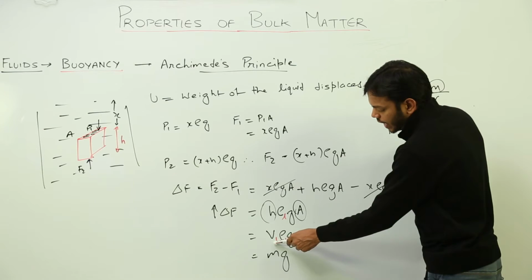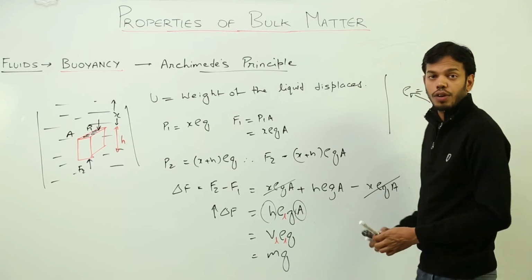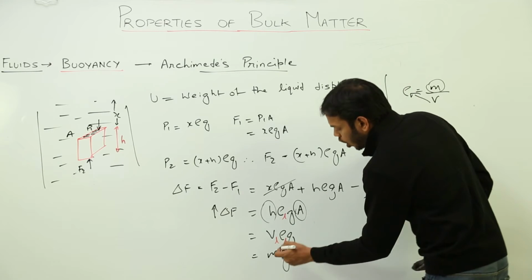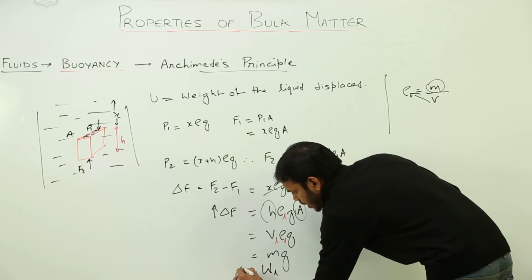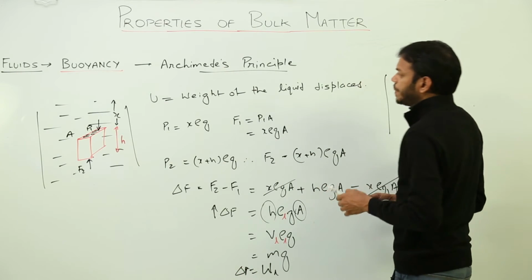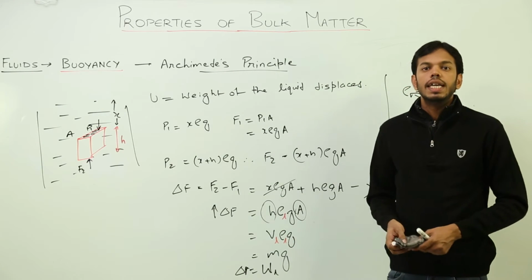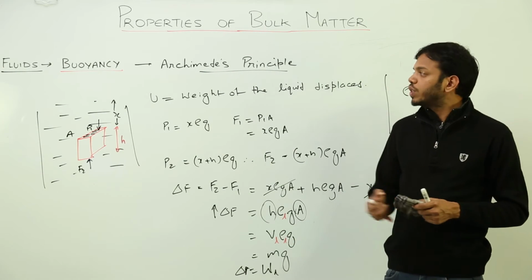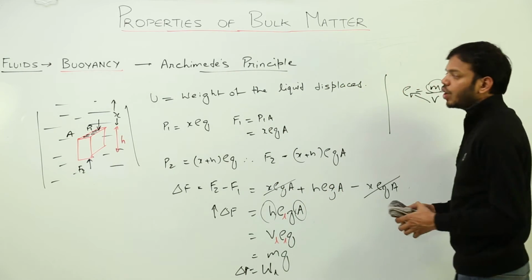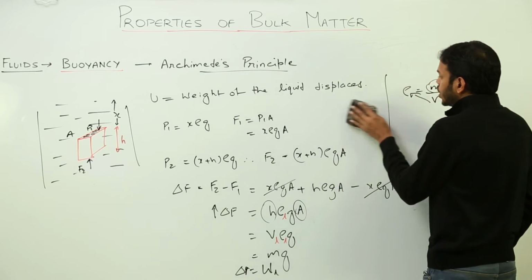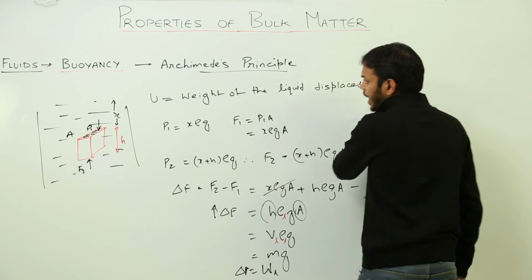So this expression becomes the mass of the fluid displaced, m into g, which is equal to the weight of the liquid displaced. So this proves Archimedes' principle: when a body is submerged inside a fluid, it experiences an upward force called the buoyant force, and its value is equal to the weight of the fluid displaced. Based on this principle, the law of flotation gets its validity.